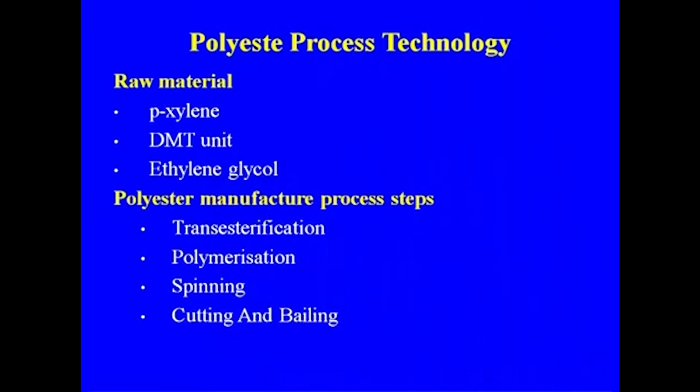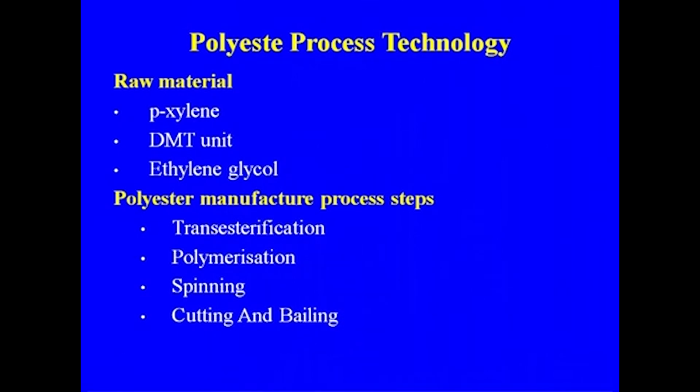Now let us discuss the polyester process technology. What are the various steps involved in making polyester? Here the raw material, as I told you, is paraxylene, DMT, or the PTA unit, then the ethylene glycol.